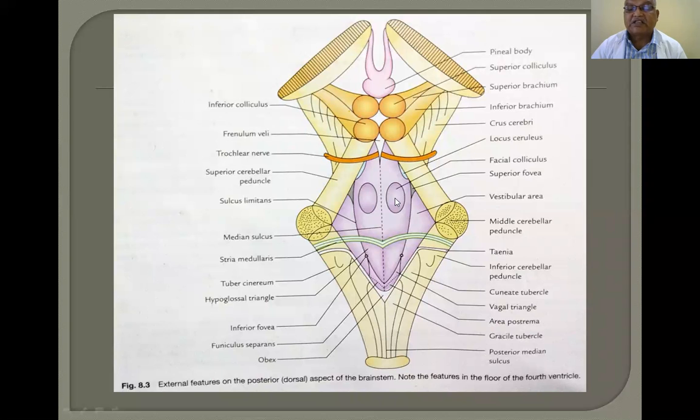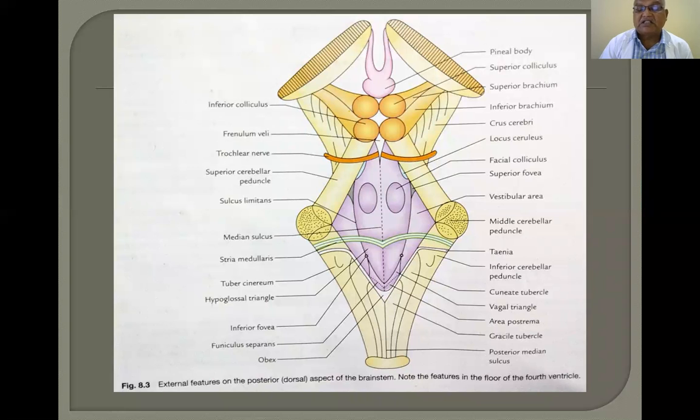So the facial colliculus contains the facial nucleus. The vagal triangle contains the vagal nucleus. The hypoglossal triangle contains the hypoglossal nucleus. They are present there, and that's why the areas are named after the nucleus or nerve.